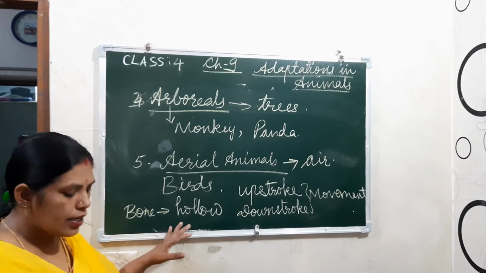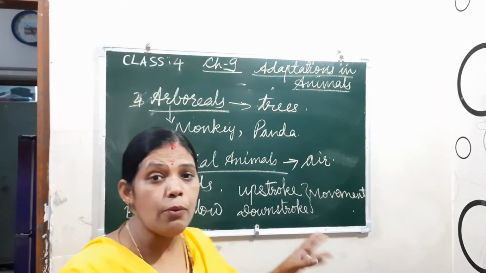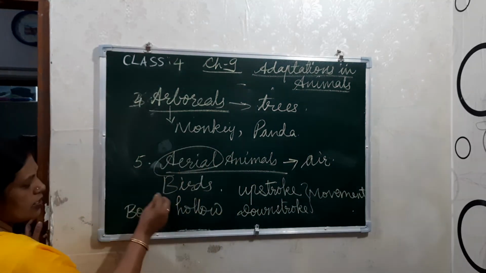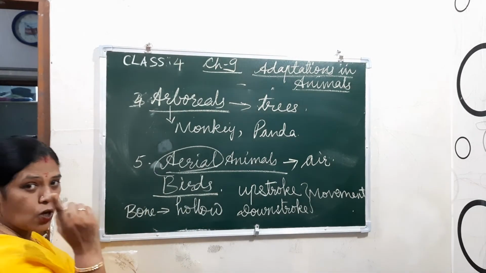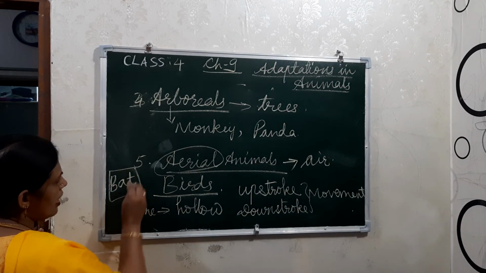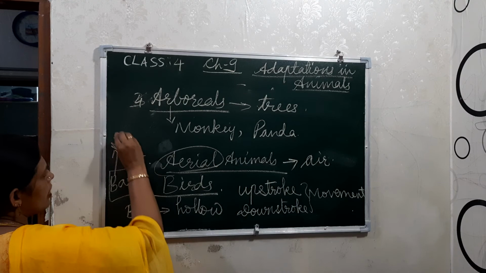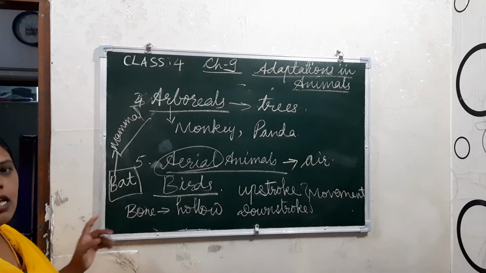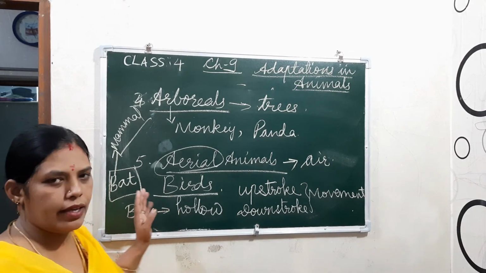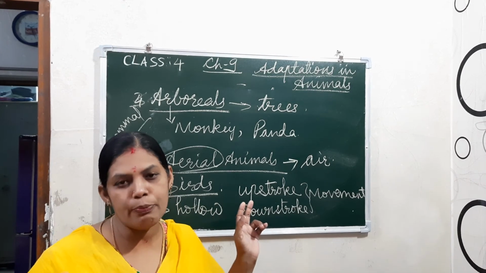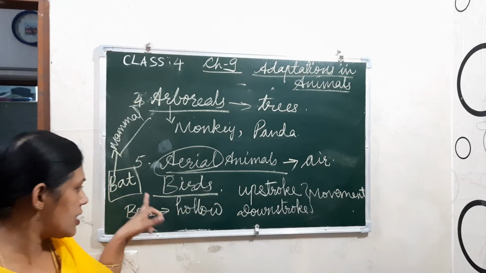Okay, children, understood? And one more aerial animal is there. These all are the birds, right? One mammal is also there, that is bat. Okay, that is a mammal. This is the only mammal which can fly in the air. So it looks like a bird, but it is not a bird, it is a mammal.